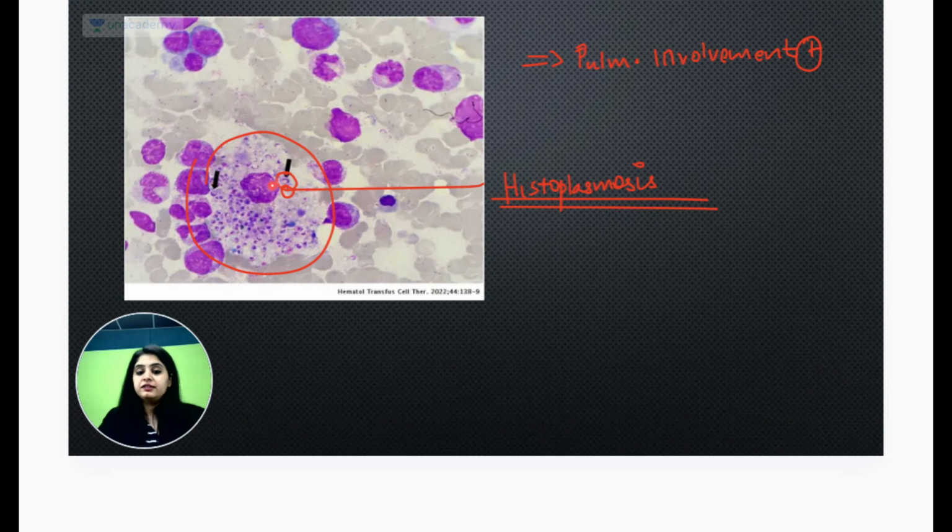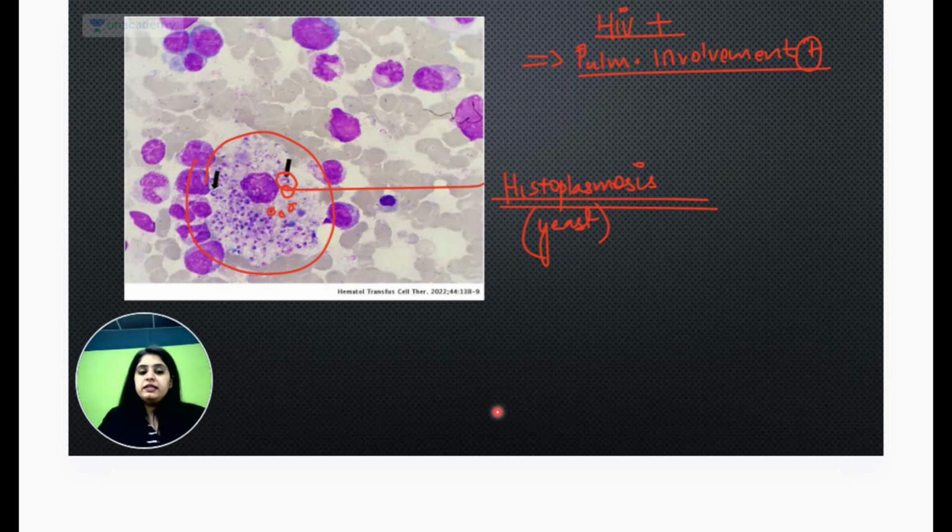Okay, the CD4 count was less than 200, so maybe this was also an HIV positive person, pretty much possible. Yes. Okay, so if that was the case scenario, as long as the picture was this, so this was sorted. Picture ये था तो और कोई doubt ही नहीं है. This is the yeast form of histoplasma, very tiny yeast form. It only measures 2 to 4 microns. छोटा dots होता है. That is what is histoplasma capsulatum.